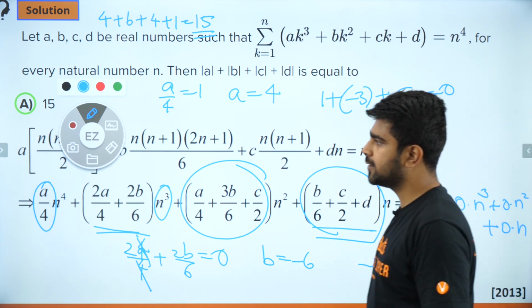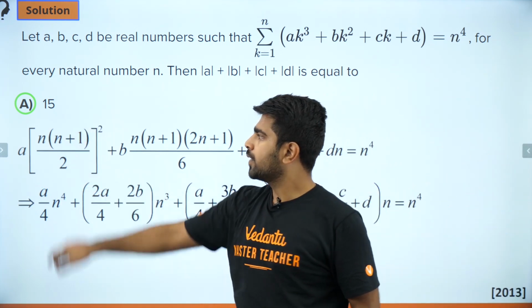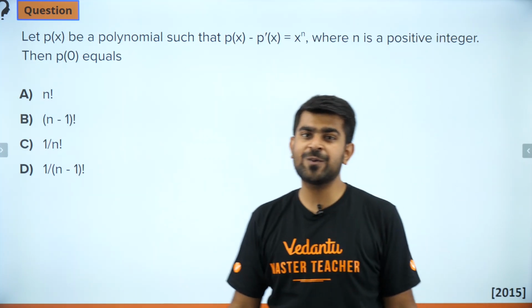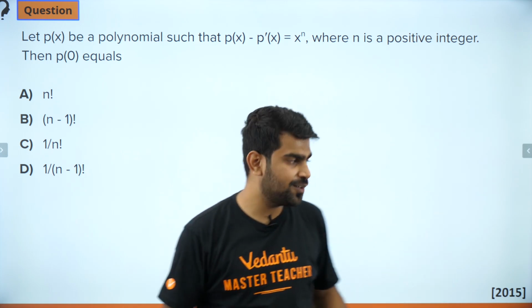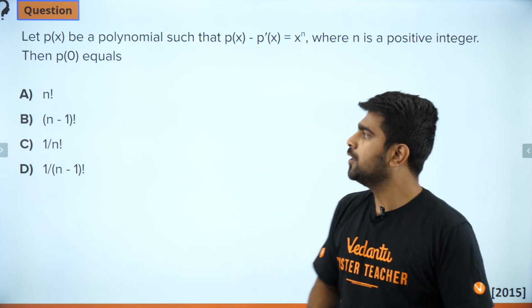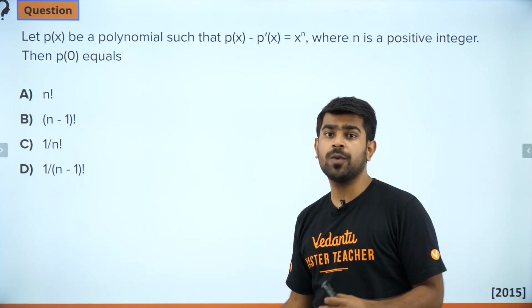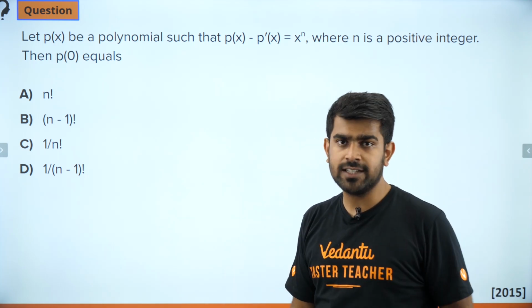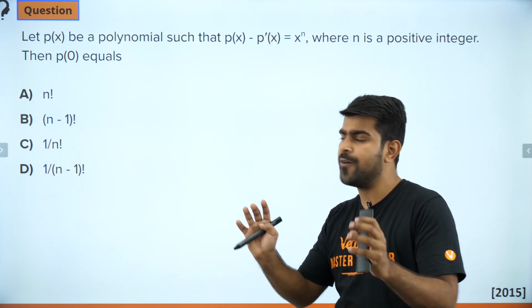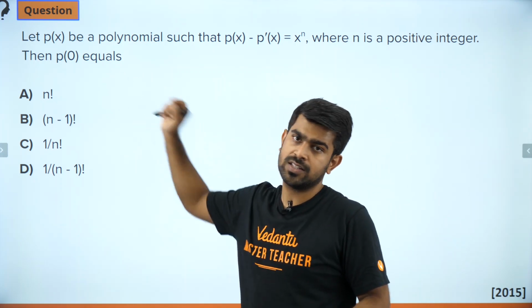Let's move forward. Let's look at some more questions. Perfect. Next question. Again, slowly increasing the level of difficulty. This was asked in the year 2015 KVPY. So what do we have here? Again, a question on polynomials because we are looking at equations, right? Today the topic is equations, inequations and complex numbers. So we are trying to cover all of them. Let's try to look at a polynomial question now.